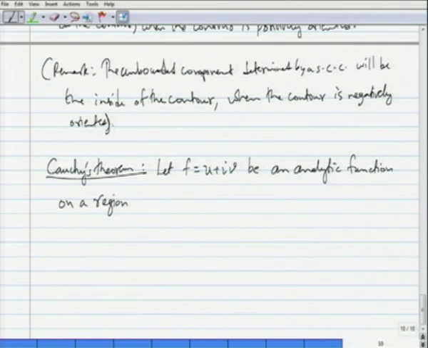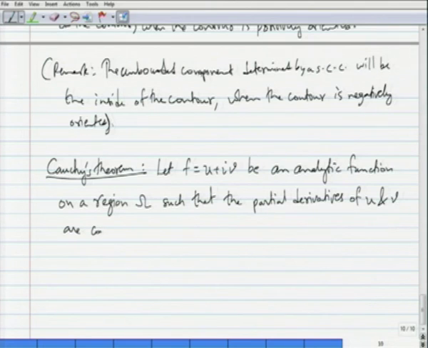Recall, a region is an open connected non-empty set, on a region omega, so its analytic means that its partial derivatives exist and the Cauchy-Riemann equations are satisfied. Now, let us also assume that the partial derivatives of u and v are continuous in all of omega.